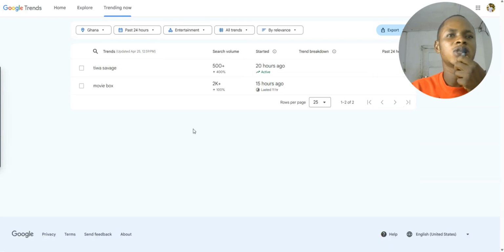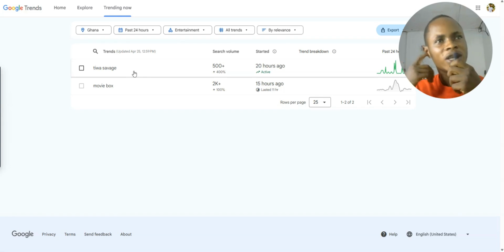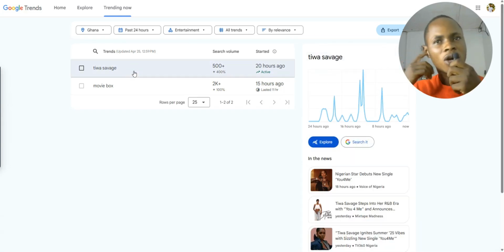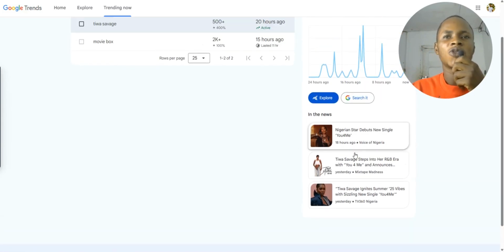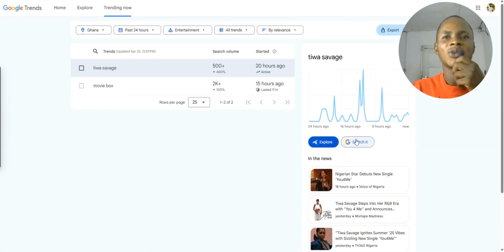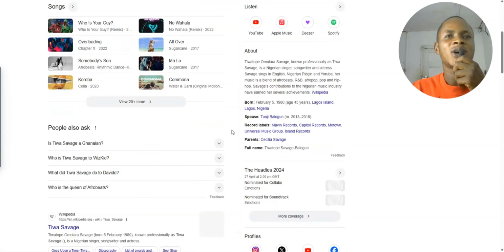So I will just choose entertainment, just because I love entertainment and people love the trending news from entertainment sources. So all you need to do is to set entertainment, and you can see the topic that is trending right now is Tiwa Savage. So I'll just hit on that and then choose any of these blog posts or websites over here, or you can search for it and see the topics that are trending about Tiwa Savage.